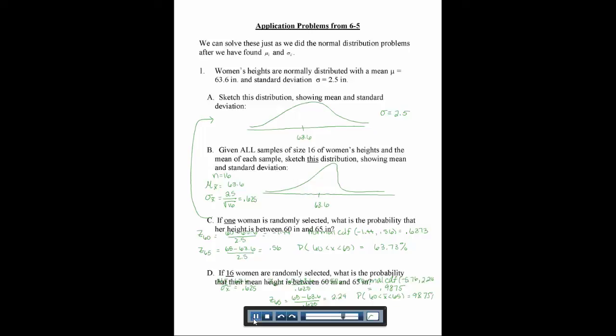98.75%. Okay, so the moral of the story here is if you're taking a sample of some size, like here 16 women, it wasn't just one woman, then that's when you're going to use sigma x bar.